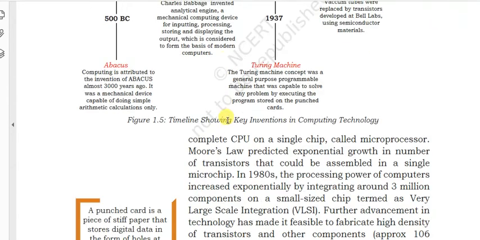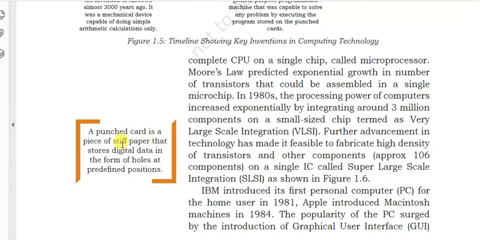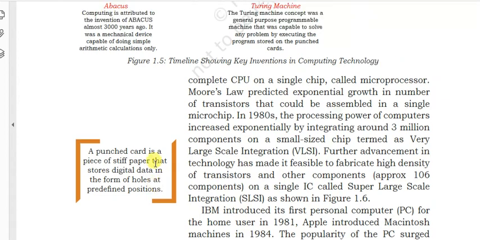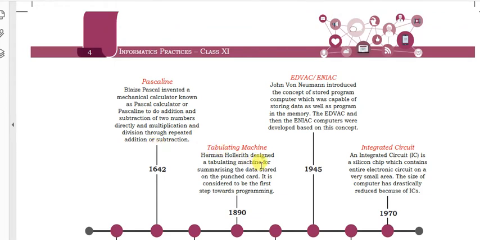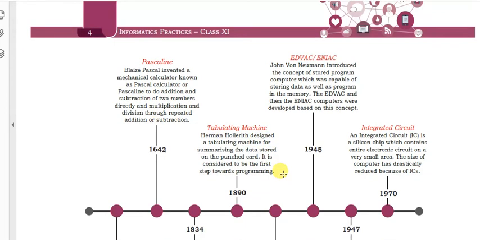A punch card is a piece of stiff paper that stores digital data in the form of holes at predefined positions. It was a special kind of card used to feed data into computer systems, and it is considered to be the first step towards programming.